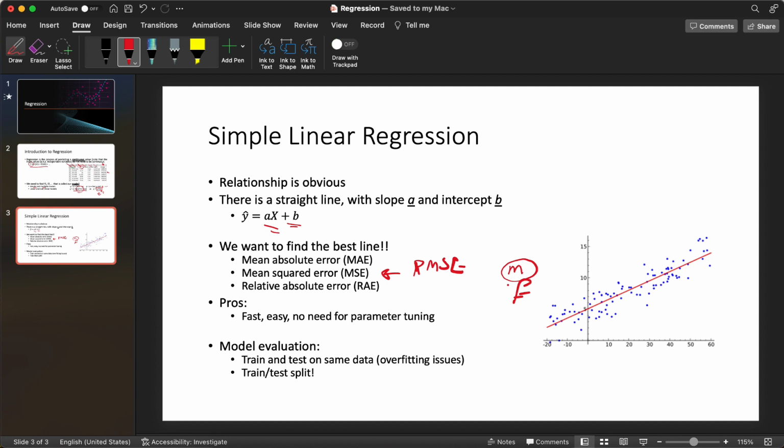The last thing we need to talk about before actually coding is model evaluation. You have a data set, and you want to use it to train your model. Sometimes you train your model and test it on the same data. That's an approach. What usually happens, depending on how big the data set is, is something we call overfitting. That means your model works really well on the training data, but as soon as you give it an input that it hasn't seen before, it fails and performs really poorly.